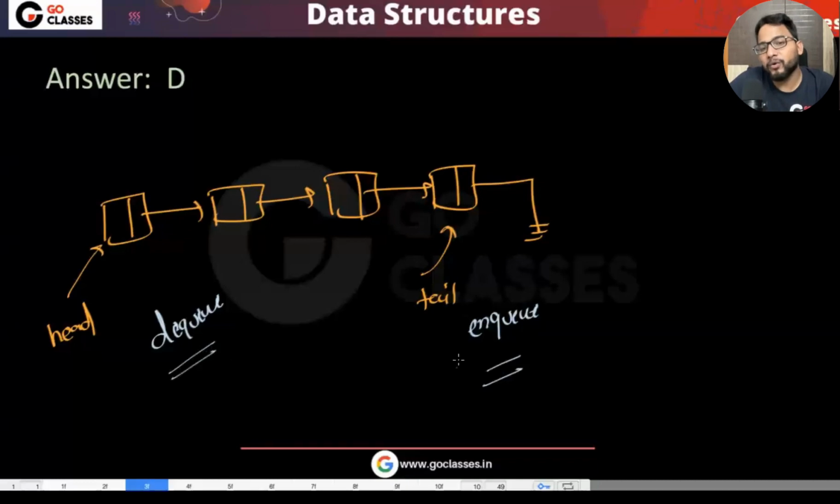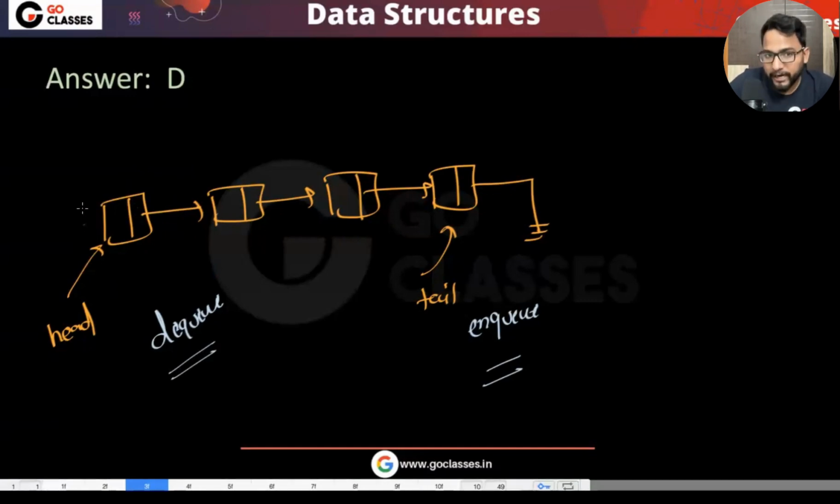Can you do both at the same end? Can you NQ and DQ at the same end only? Suppose at the head, can you NQ and DQ both at the head? I don't think so, right? Why? Because in a queue, you cannot delete the element that you have just inserted. That is the functionality of a stack.